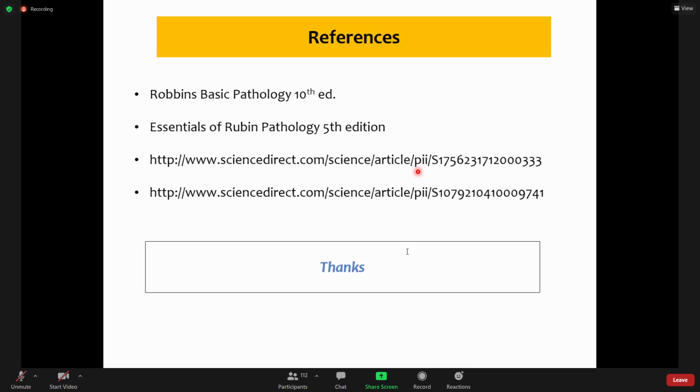Is that the same as field cancerization? It is a field effect. The genetic change occurs in many cells of that area. That is field effect or field cancerization. And the second primaries occur because of field cancerization in the same area. It is not exactly the same place. If it is in the oral cavity, then it is a second primary.